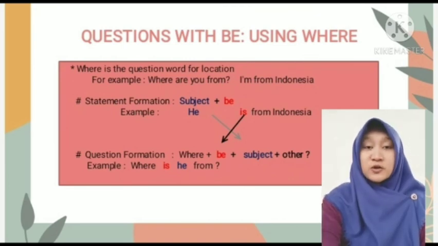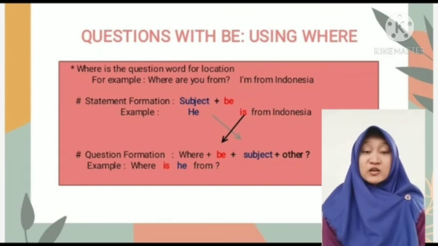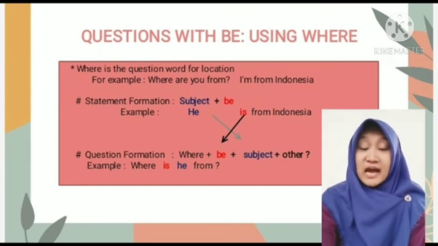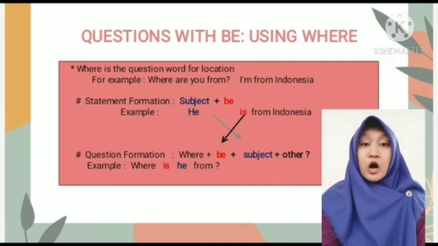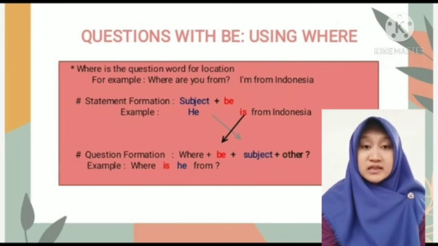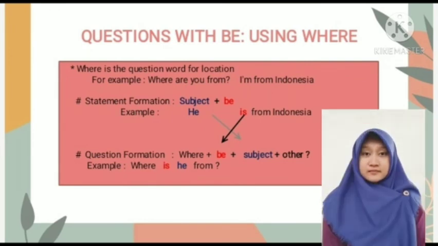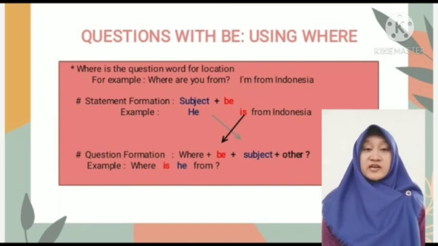Okay, now let's look at the grammar. First, statement formation is the subject and be. But the question formation is different. We use be before the subject, and also a question word. For example, in statement formation, he is from Indonesia.